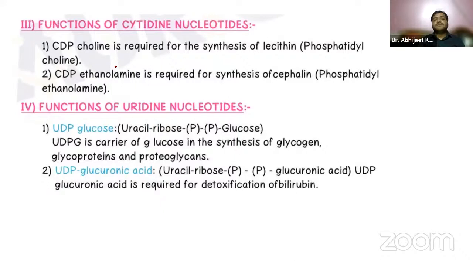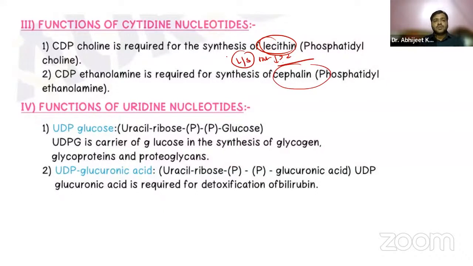Okay, we also have cytidine nucleotides, which are required for the synthesis of lecithin. We have already discussed the phospholipids, right? They are also required for the synthesis of cephalin. Phospholipids are the major components of the cell membrane. The L by S ratio that we have discussed should be more than 2, which indicates fetal lung maturity, right?